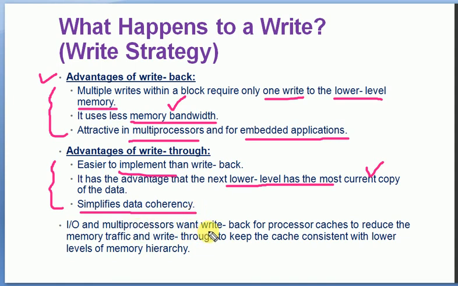I/O and multiprocessors want write back for processor caches to reduce memory traffic. Most I/O and multiprocessors use write back, which has less memory traffic because it does not always refer to the primary memory, whereas write through keeps the cache consistent with lower levels of the memory hierarchy. So what happens on a write? The final result is either stored in the cache alone initially and later moved to the primary memory, or in some other situations written into both cache and primary memory.